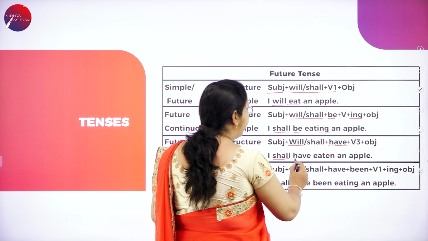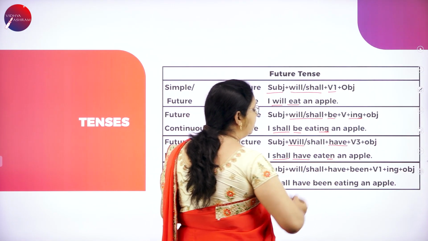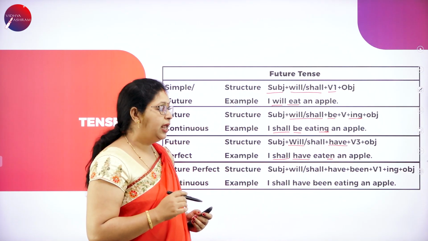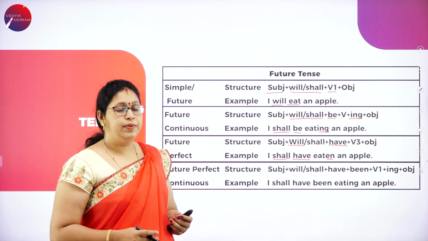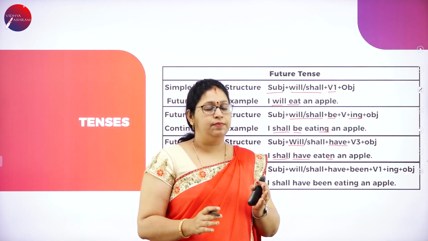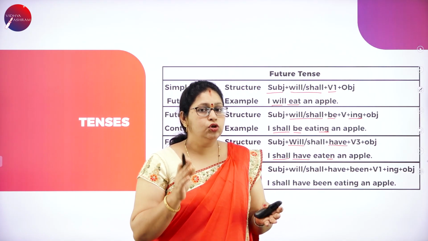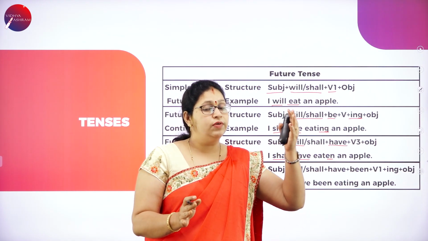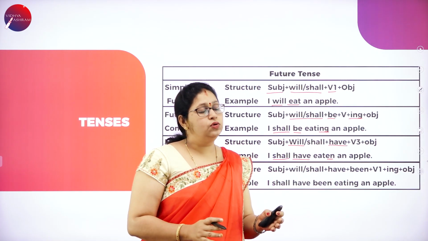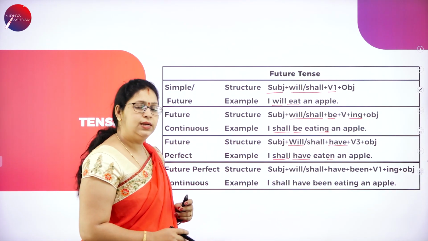I shall have past participle form. Eaten, I shall have eaten an apple. In future, by this time, by tomorrow night, I shall have eaten an apple. So, when we are very perfect, what we are going to do in future, we use the future perfect tense.